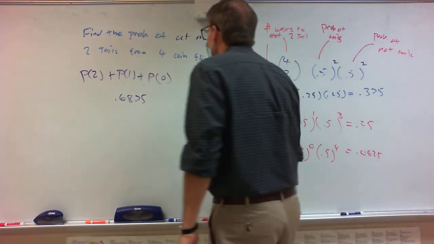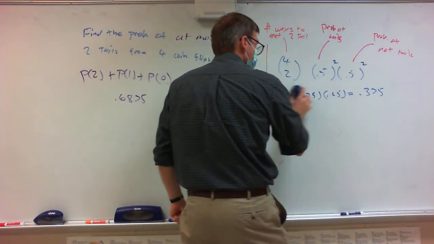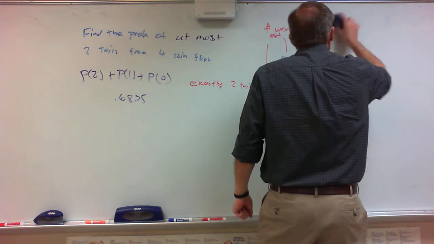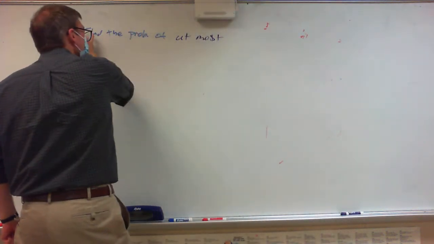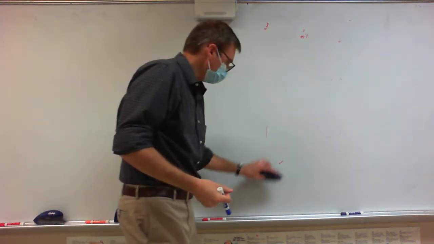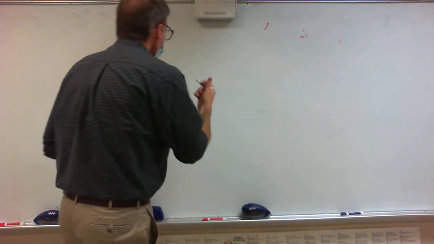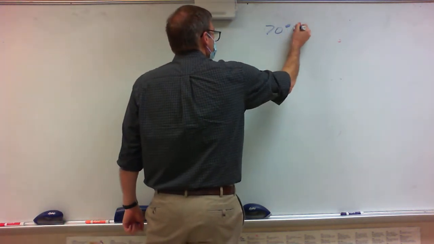All right, so let's look at another example. Here's the situation: somebody is a 70% free throw shooter.